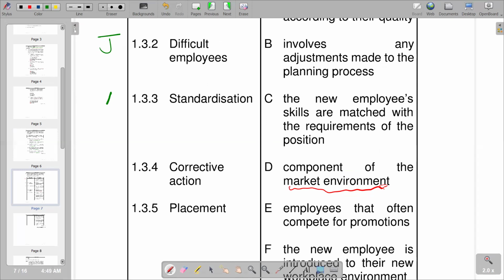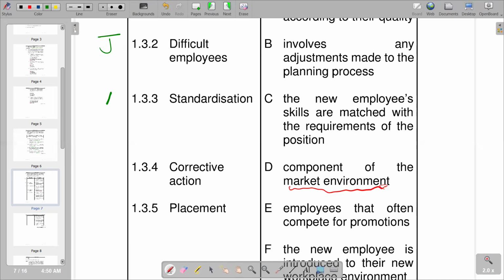So now we have corrective action. Corrective action is a process to identify, address or resolve issues or problems in a business or operational setting. So when we are trying to address certain issues so that we resolve certain situations, we are calling it a corrective action.